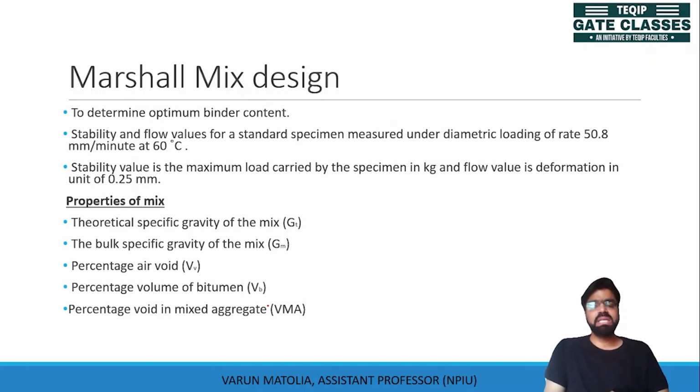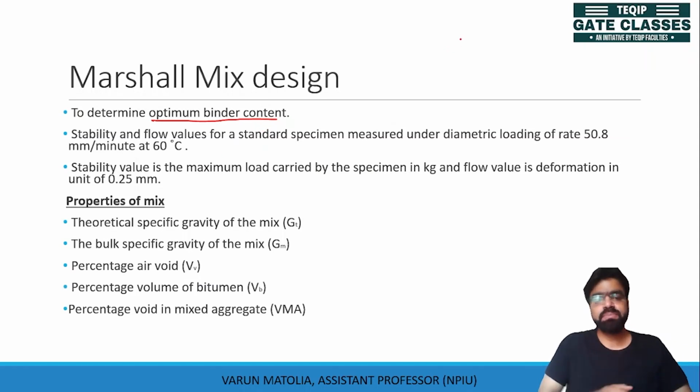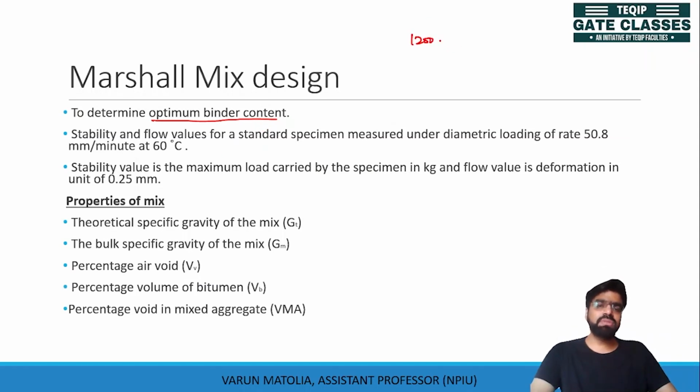So here the Marshall mix design is used to determine the optimum binder content. In this method, around 1200 grams of mix is taken. This mix is compacted by 50 blows on each side, and a cylindrical specimen is prepared.